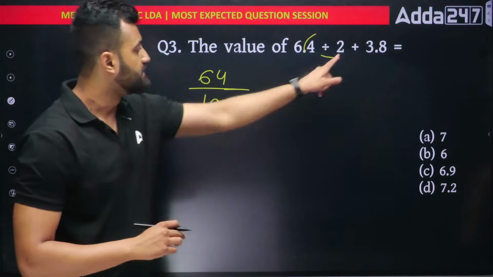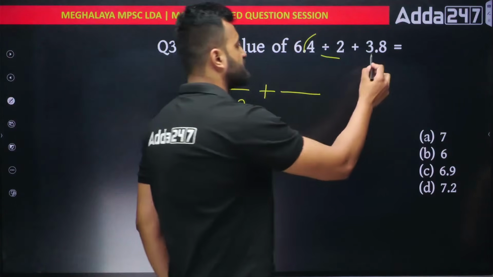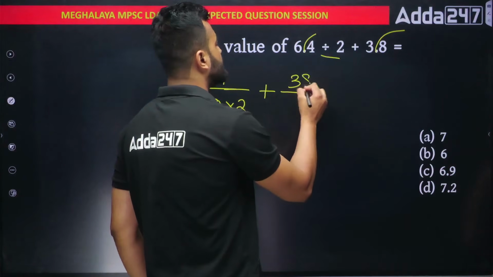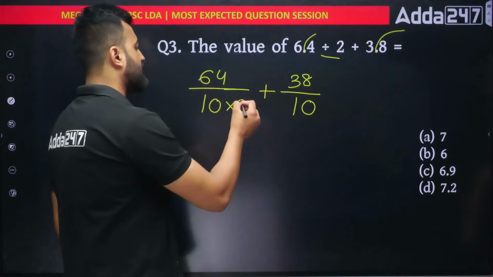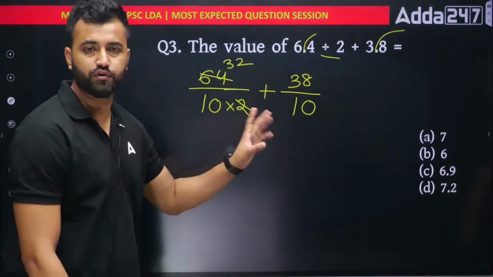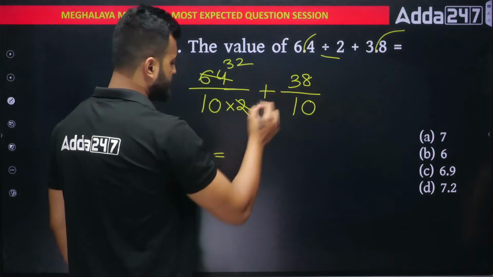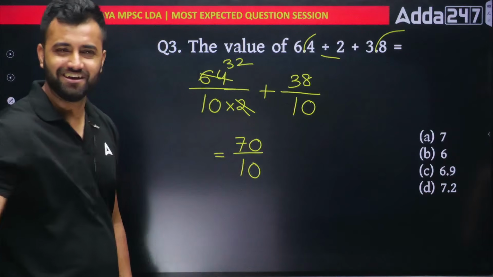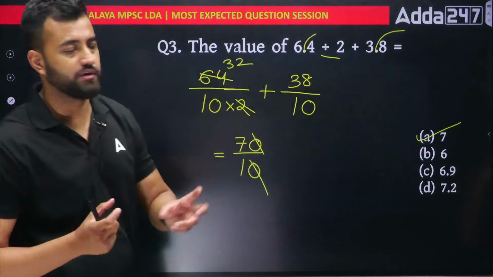Simple. This plus, so just add plus. 3.8 means I'll remove this decimal. If I remove this decimal, at the bottom I'll get a 10. So you'll write 38 divided by 10. Now why did I do this? You'll understand why. Cancel 2 and 64 first, you're getting 32. Now if you see, this is a like fraction. 10 is there, so you can directly add these numbers. How much are you getting? 32 plus 38 would be 70. And then divided by 10 is the common number. 0 cancels out, you get 7 as the answer, option number A. So you can save time by using these approaches.